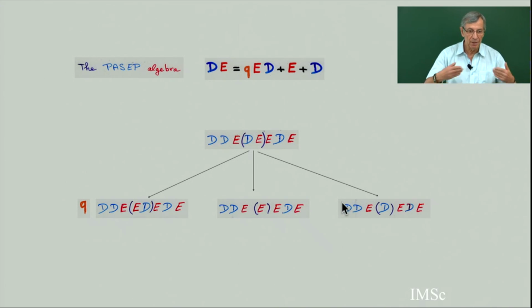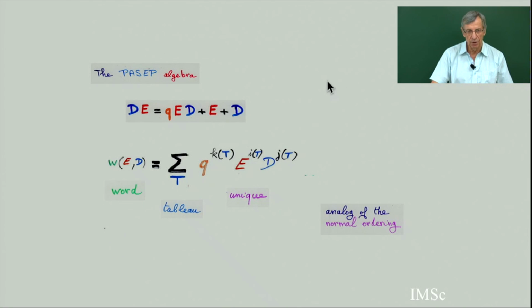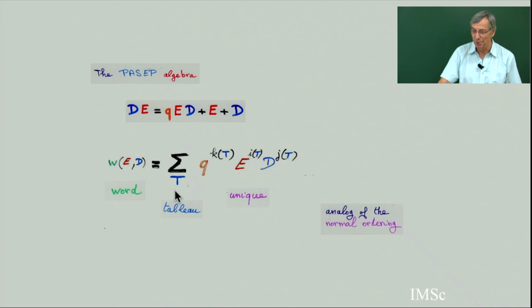And then you can repeat this many, many times. You have a formal sum of monomials. Any monomial having a factor DE, you replace it by this sum, and at the end, you get a unique polynomial. This polynomial is unique. It's independent of the order in which you do the substitutions. So I claim that any word can be written in a unique way like this, where T is going to be a sum over certain tableaux.